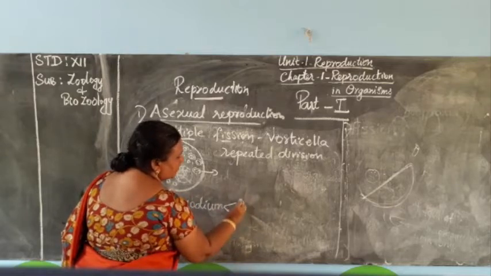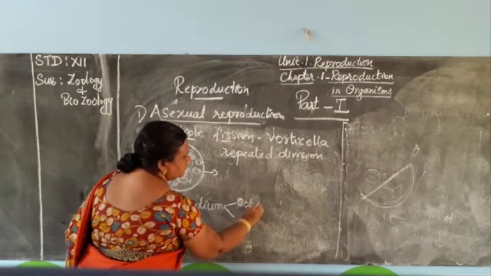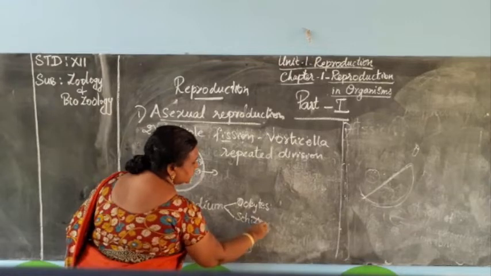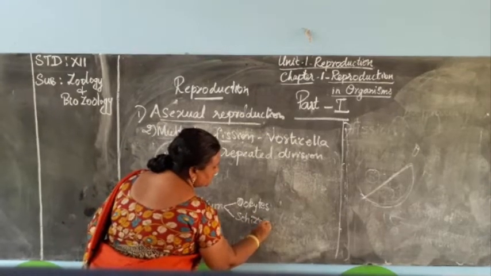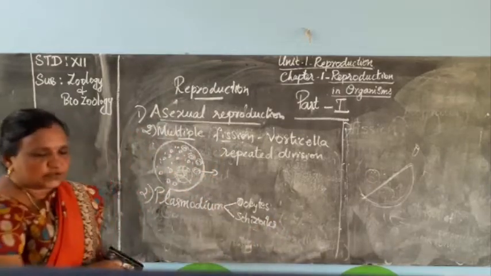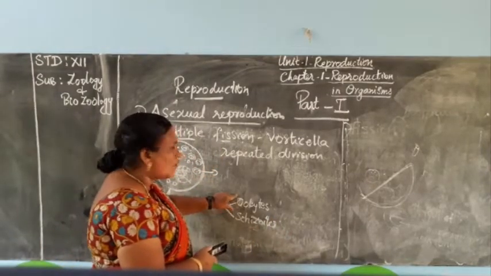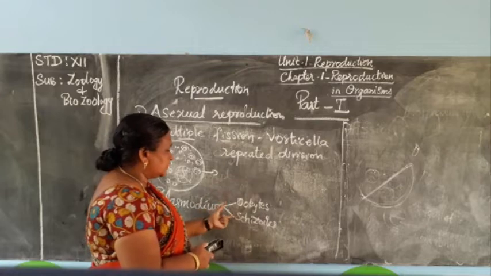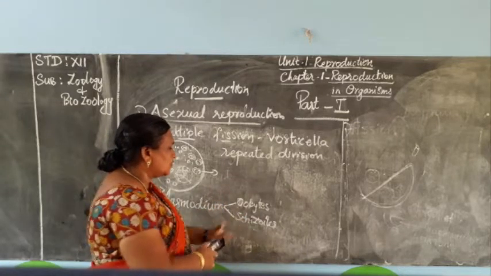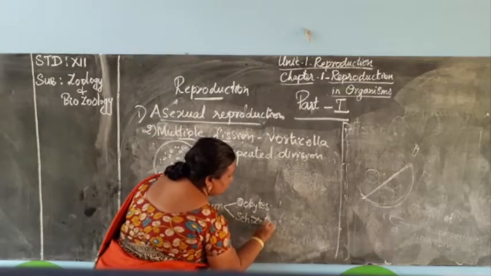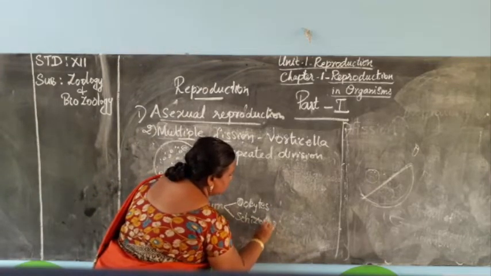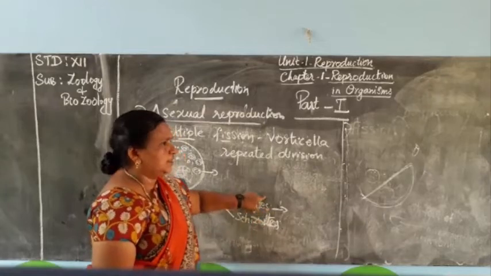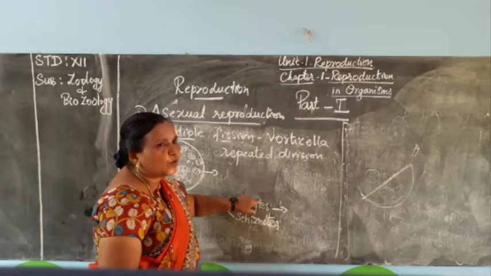First one is the oocyst, and the second one is the schizonts or schizozoites. So the young ones or daughter cells will be formed by the same process as in Vorticella, but in two stages. First is the oocyst stage, and the second is the schizont stage. First, in the oocyst stage, when they are producing the young ones, this process is called sporogony.